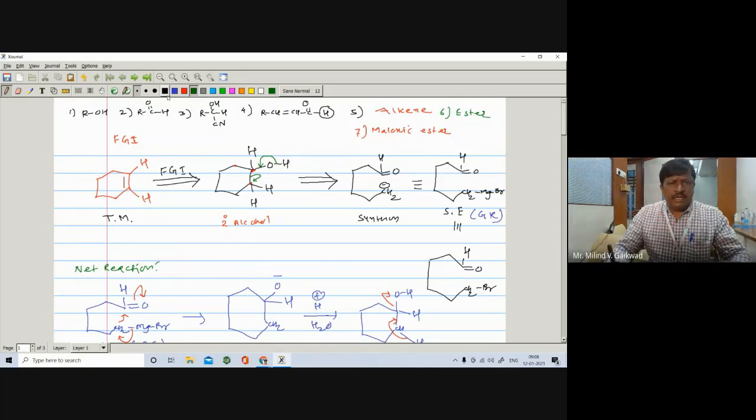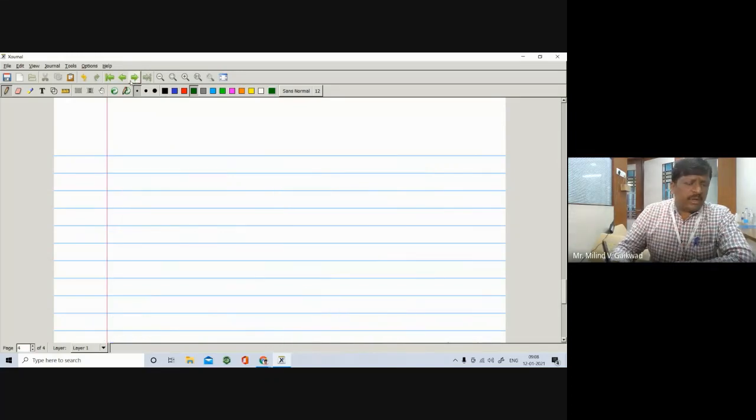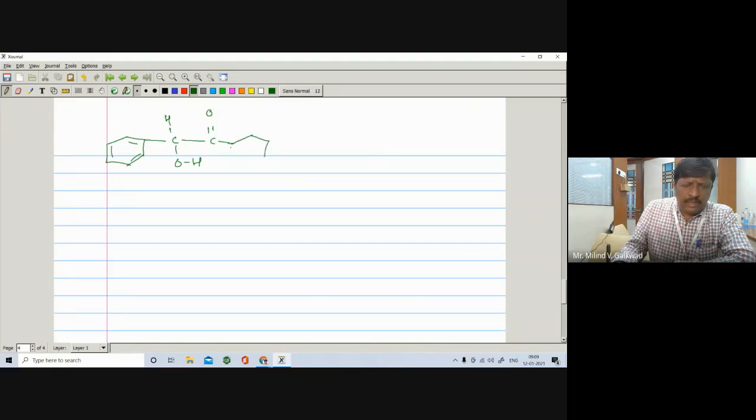So let us see the last disconnection of this compound. The example is this one. The starting compound is this one, with pi bond, pi bond, pi bond. Then here is the carbon, here is the H, here is the OH, here is a C double bond O, and also there is a benzene nucleus.